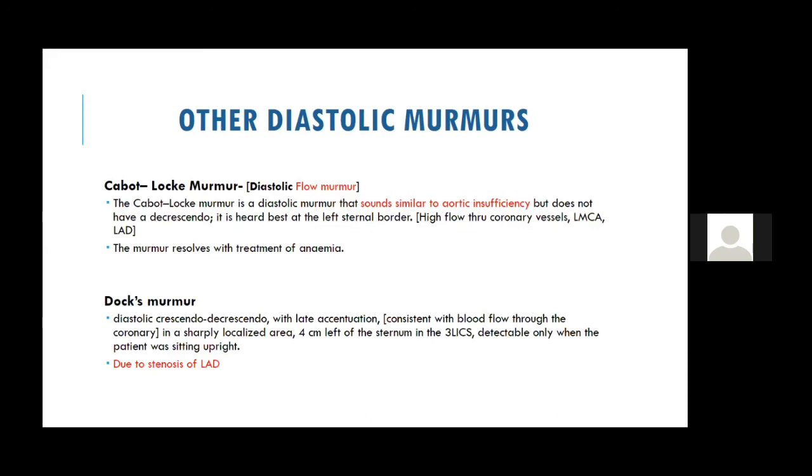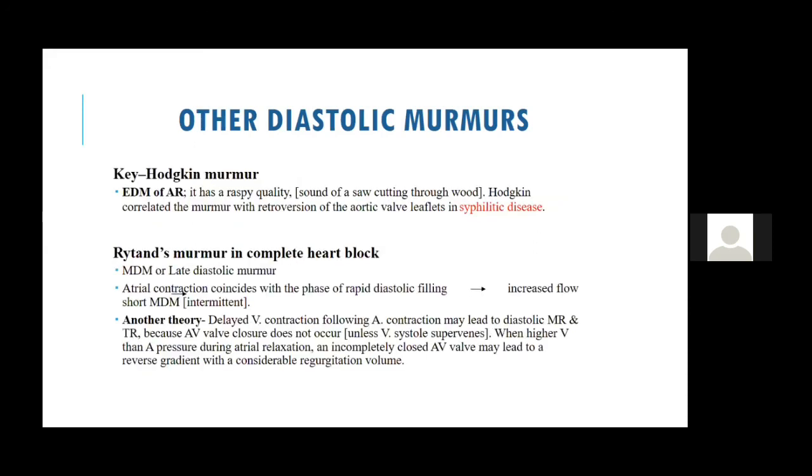Austin Flint aside, the Graham Steell murmur you get in a patient with syphilis, because it was first described by Hodgkin; in syphilis you get the early diastolic murmur of AR, which has a raspy quality, a seesaw or sawwood murmur. It is called a sawwood murmur. You get a complete heart block, as I already told you. It is Rytand's murmur, because it is diastolic MR which produces this murmur.